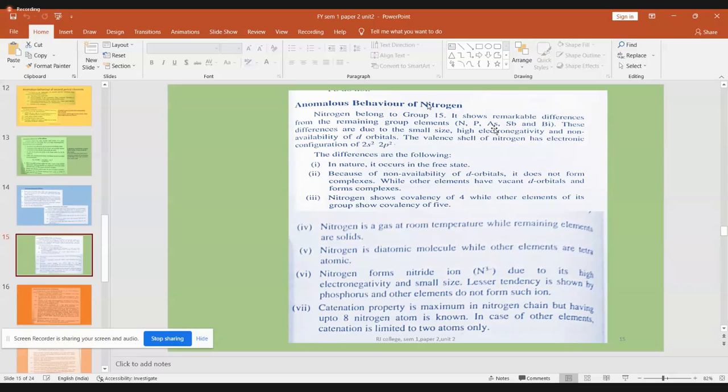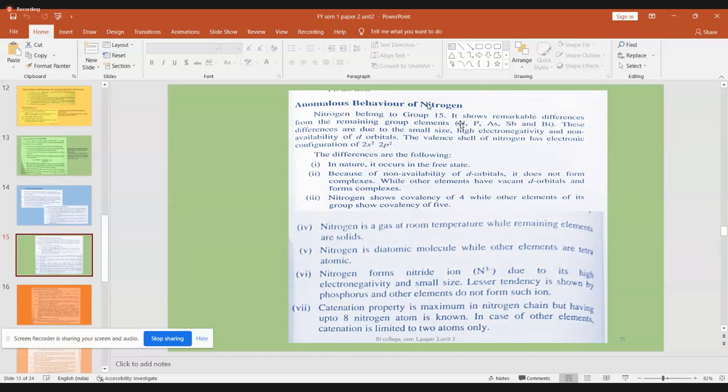Arsenic can be used as an impurity for semiconductors, adding a pentavalent impurity. So a certain metalloid nature is also shown. And antimony, okay, it's a metal. And bismuth is a very good metal. So these are all the nature of group 15 elements.